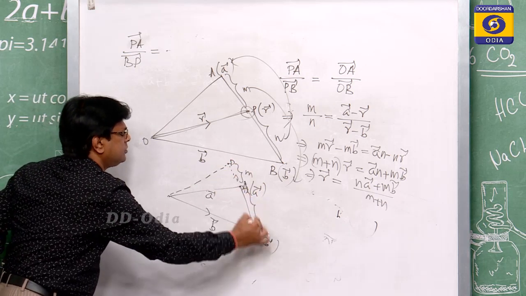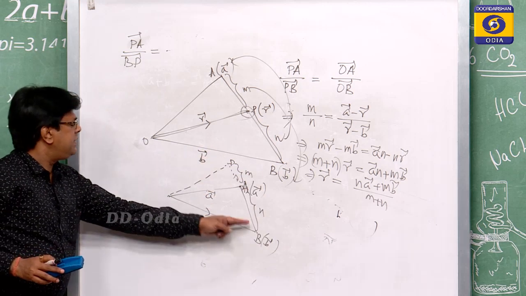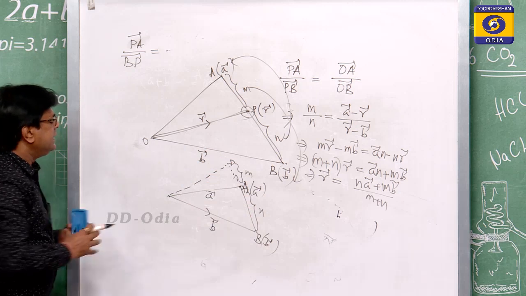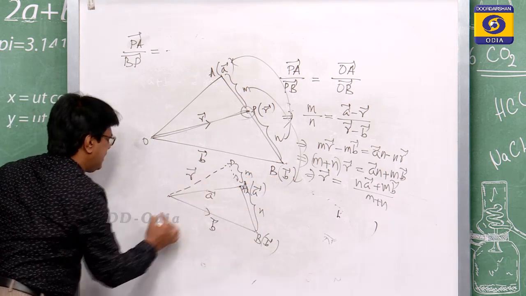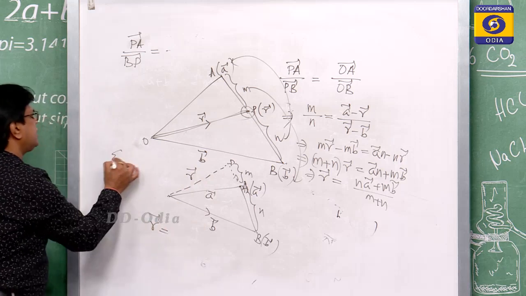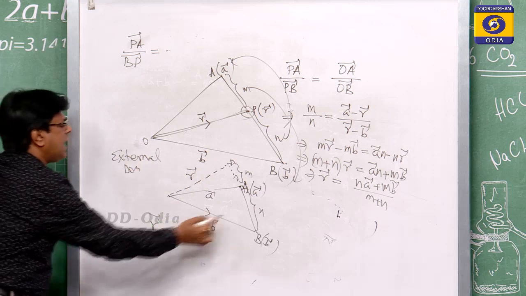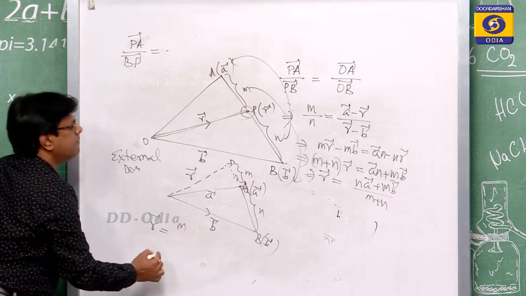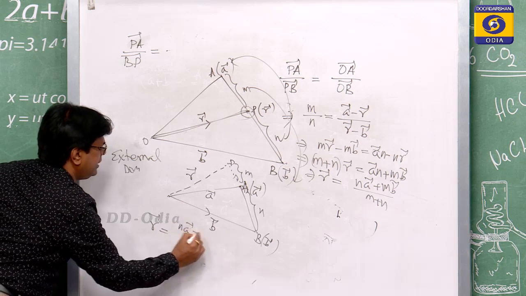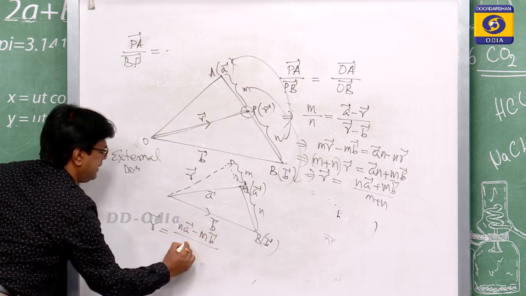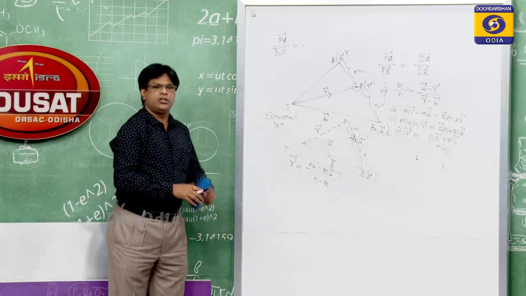So, here P lying outside AB divides in the ratio m is to n. That means in this case the r vector becomes nA minus mB divided by n minus m. This is your external division.